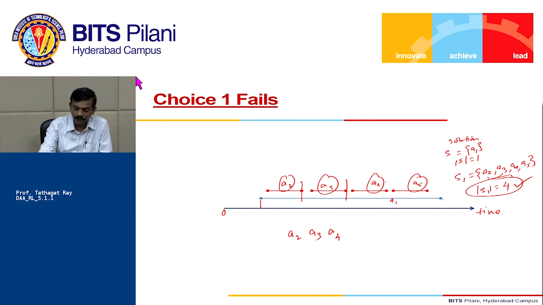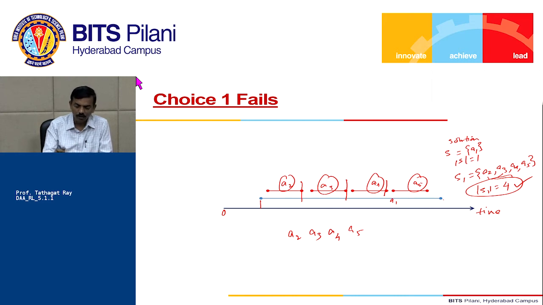So then I will choose this one, right? Then what are the remaining activities? A5 and A1. Out of these, which one finishes first? A5 finishes first. Okay. Then I have A2, A3, A4, A5. What is the remaining activity? A1. I cannot put A1 in it because A1 is not compatible with any of these.